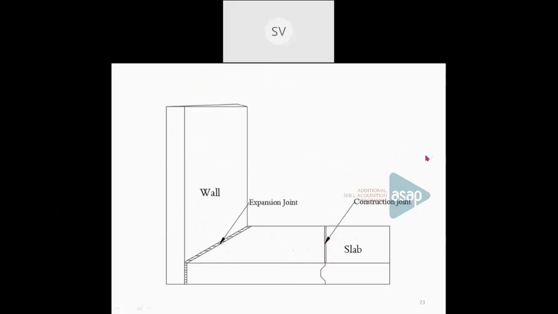Now the third one is a contraction joint. So these contraction joints are usually provided to take care of shrinkage stresses or take care of dimensional changes. So whenever there is a concrete structure, it will be subjected to atmospheric actions. So due to that, there will be always a shrinkage or a swelling, expansion or contraction. So that can be taken by means of contraction joints. So that is mainly provided to reduce the shrinkage cracks in buildings.